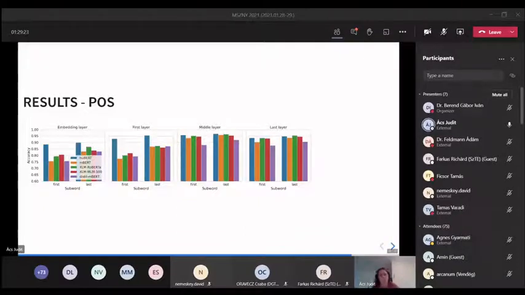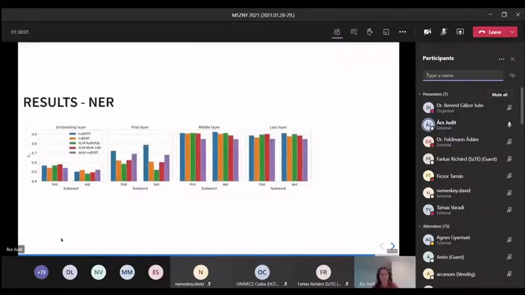So we split it into 4 layers. There is an embedding layer, which is the first one, basically just a matrix projection of the word pieces, so there is no contextual information here. This is the first contextual layer. This is the last one, and this is the middle layer. It is located in a different place in the different models because they have different numbers of layers. And we can see that HuBERT is really good at the embedding layer and the first layer, and the difference shrinks as we go higher in the layers. So this is for POS tagging.